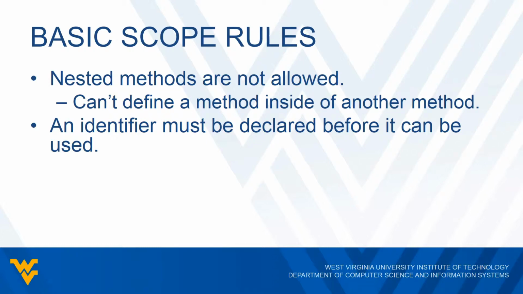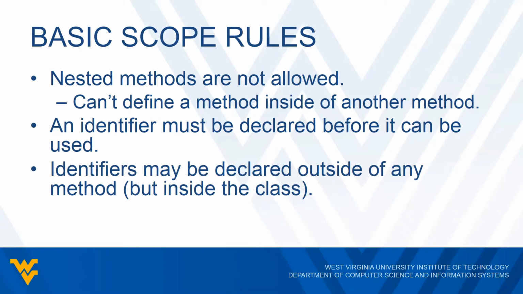Another rule is an identifier must be declared before it can be used. Because when we declare a variable or any type of identifier, that means that we're allocating some space to store something in there. And Java needs to know what the data type of that is. Is it an integer? Is it a double? Is it a character? So before I can use it in my program, I have to at least let the computer know what that data type is. So if I try to use any type of identifier without declaring it, Java's going to say, I don't know what the type is, so I'm just going to give a compiler error.